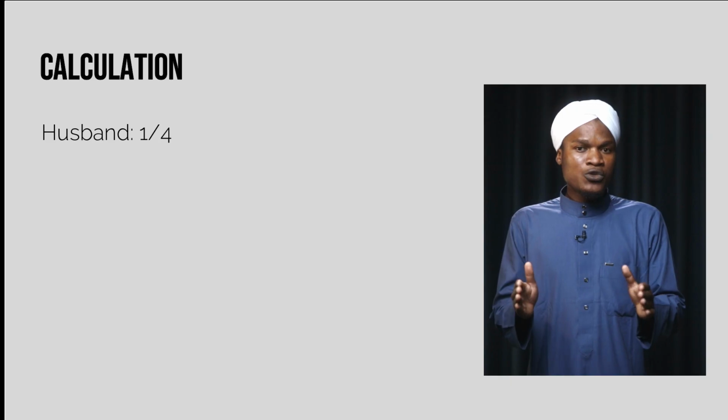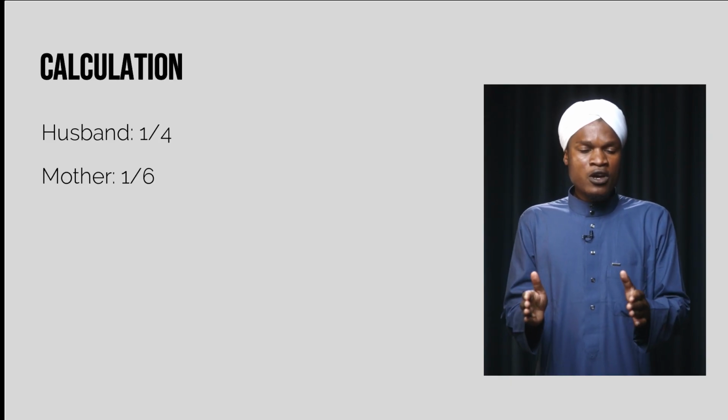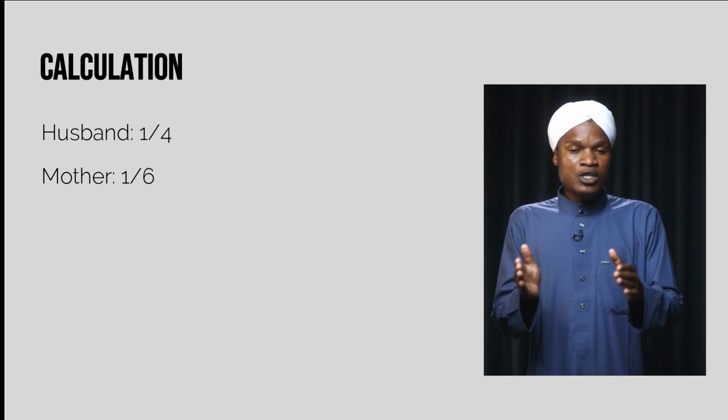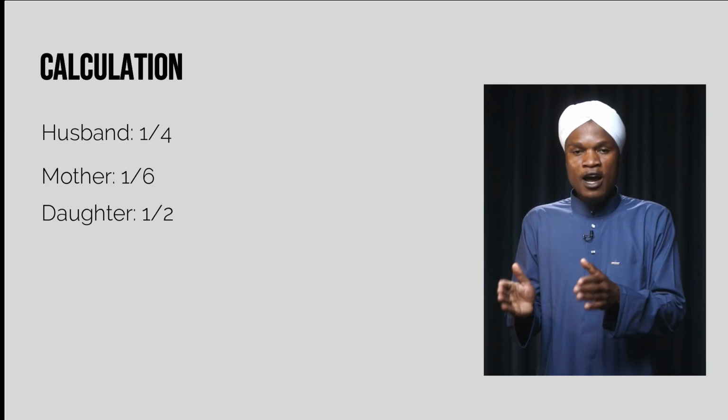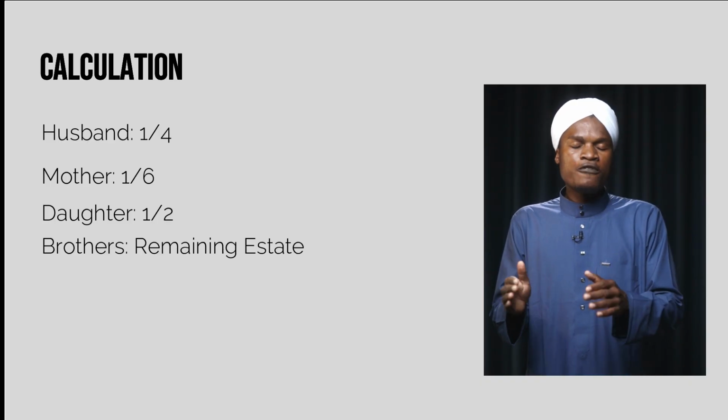The husband will receive 1/4 due to the presence of a daughter. The mother will receive 1/6 due to the presence of a daughter. The daughter will receive 1/2. The two brothers of the deceased will take the remaining balance of the estate.